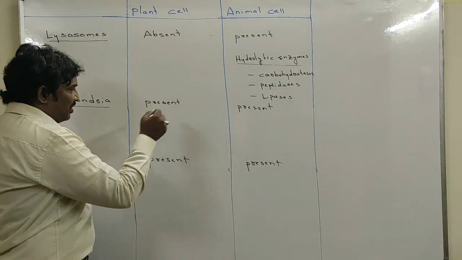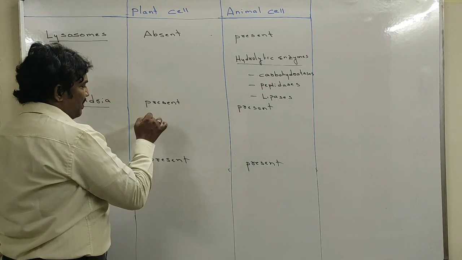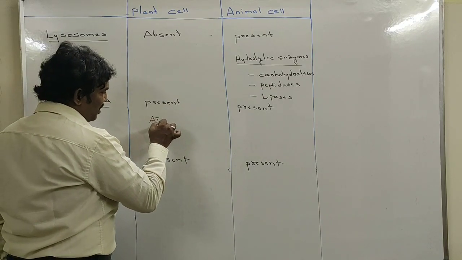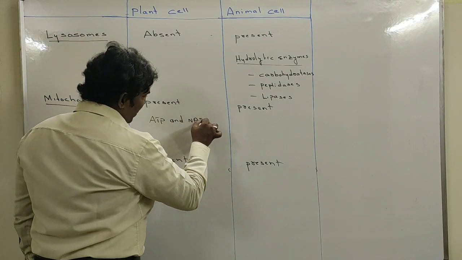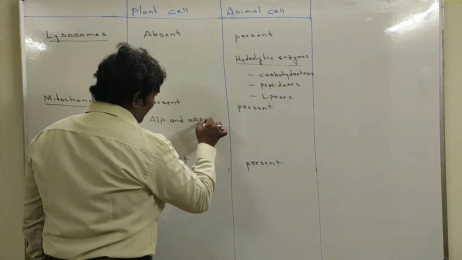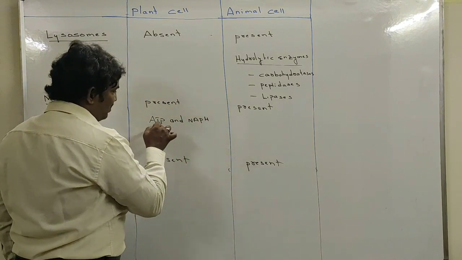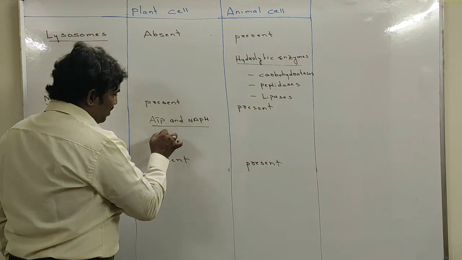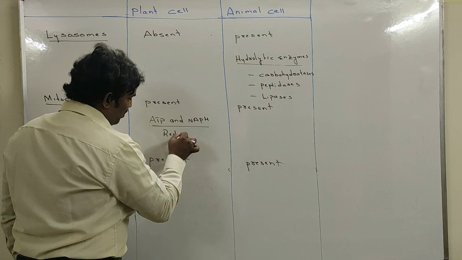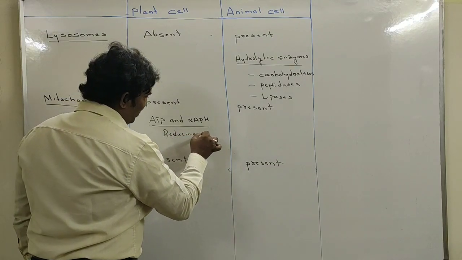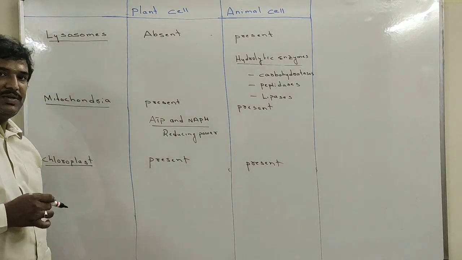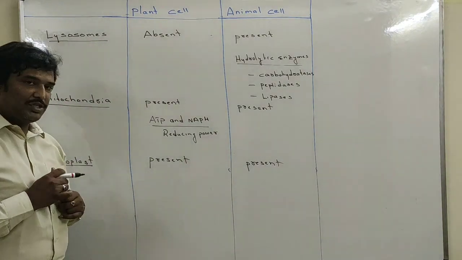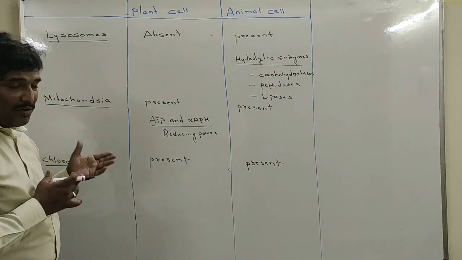What is the major function of mitochondria? Its main function is to produce ATP as well as NADPH. These two are called reducing power. That's why it is called the powerhouse of the cell.